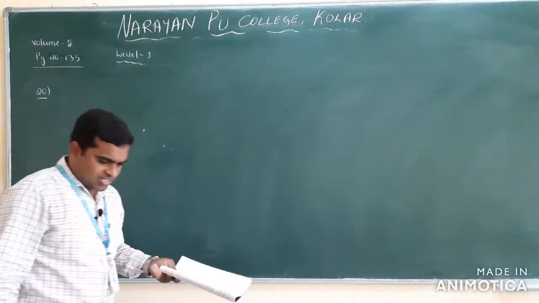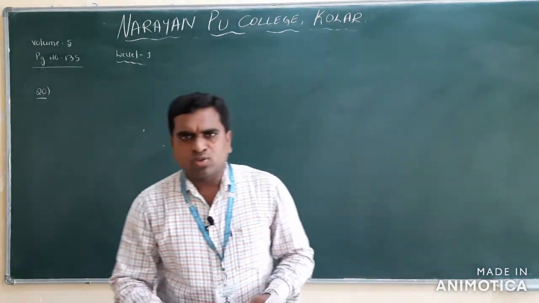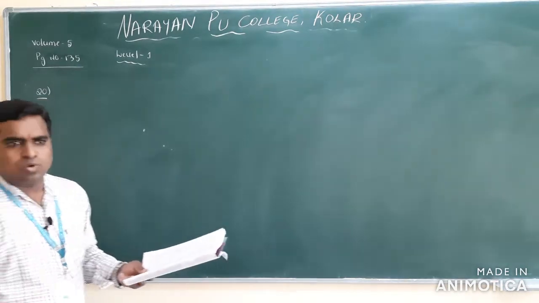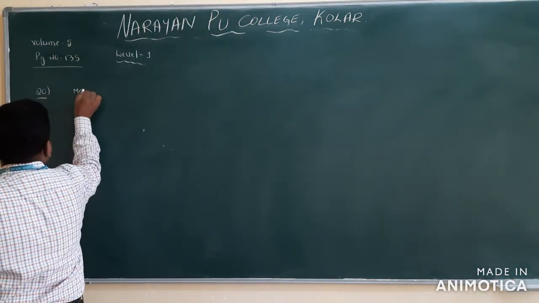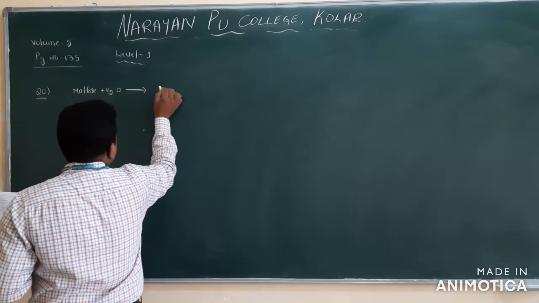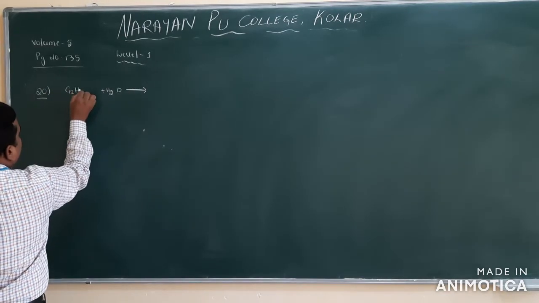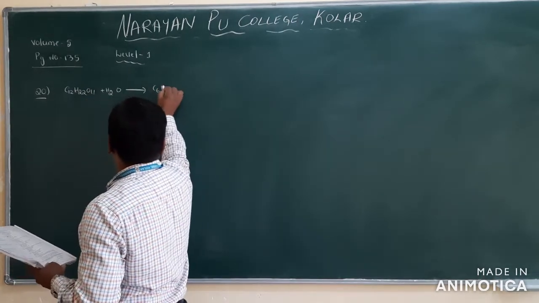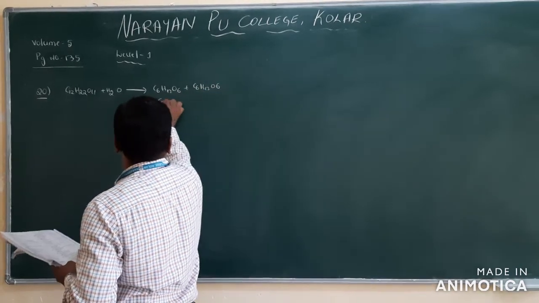Clear? This we will discuss in the carbohydrate chapter in the second PUC. There we will discuss it; just I will discuss it briefly here. Maltose, if you know, contains 2 glucose units. If you take maltose and do the hydrolysis, you will get glucose, 2 moles of glucose. The maltose formula is C12H22O11. On hydrolysis of maltose you will get C6H12O6 and here also C6H12O6. What is this one?